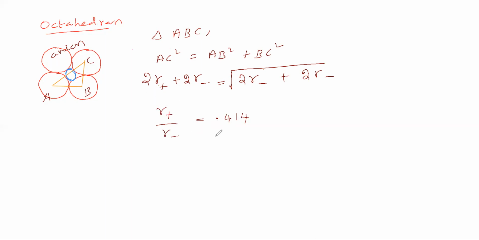This is for the octahedral void. For this, what is the coordination number? The coordination number is 6. Next we will go for a cubic void. Okay, this is the octahedron radius ratio. Remember, the radius ratio is 0.414. Okay, next we will go for a cubic void.